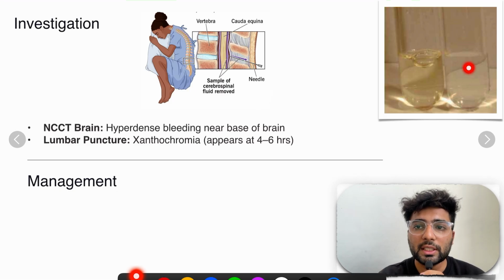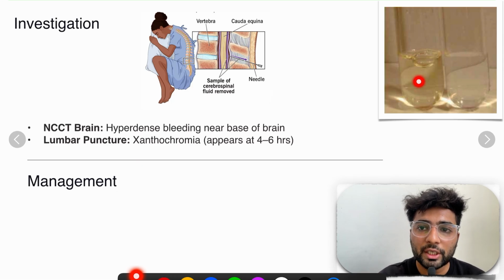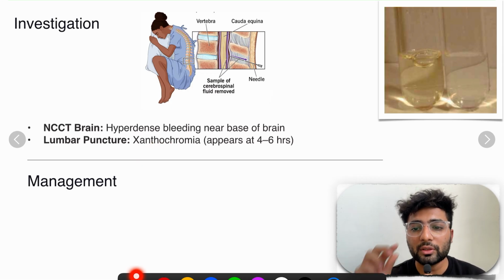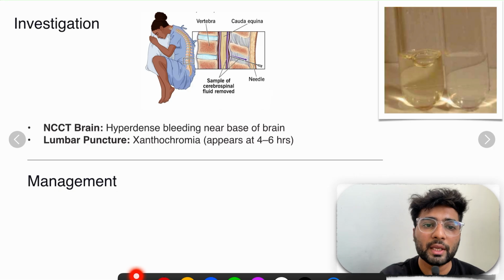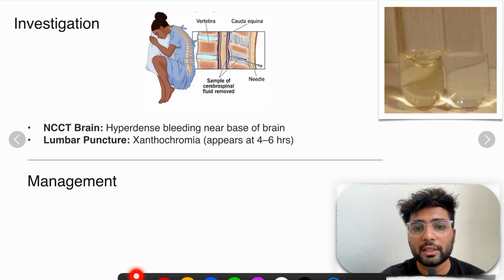So this you can see is the normal CSF, and this is CSF with blood. Now logically it should be red, right? CSF is white, blood is red, so it should be red. No, but it is yellow, or xanthochromia. Why? Because when the blood gets decomposed, or whenever there is digestion of that blood, it will create yellow pigments. So we will have xanthochromia, which appears at 4 to 6 hours.